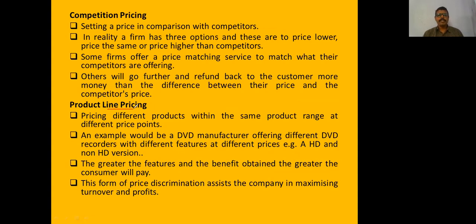Next, product line pricing. Product line means homogeneous products offered by the company. Product line pricing means sometimes they will be fixing the price of the products with a higher amount of homogeneity. That is, all the products of the product line will use the same strategy of fixing the prices.